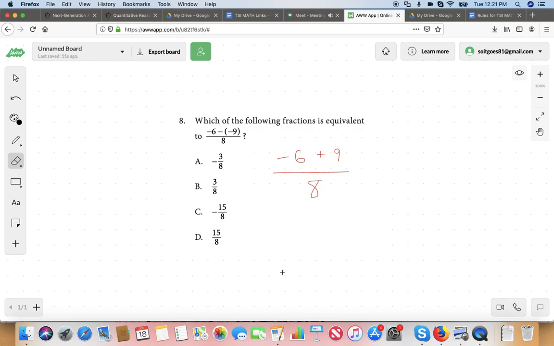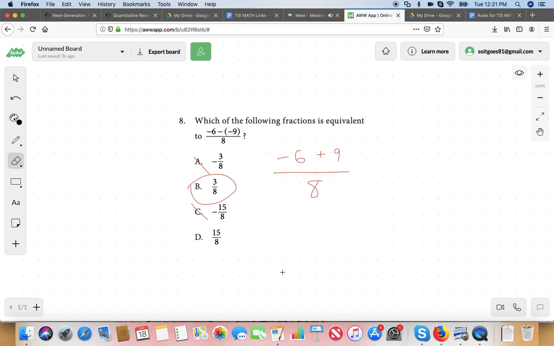If it was the other way around, 6 minus 9, we know it's going to be negative because the -9 is more negative than the 6 would be positive. But positive 9 has a bigger absolute value than the -6, so we know it's going to be positive. Just knowing that this fraction is going to be positive, we can eliminate two answer choices. What can we eliminate? I'd say A and C, because they're negative. And we know the right answer is going to be positive. Does that make sense? Yes. Is it going to be B or D? I think it's going to be B. It's going to be B.